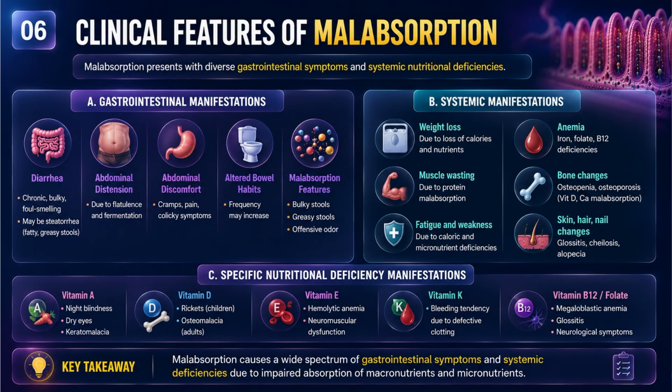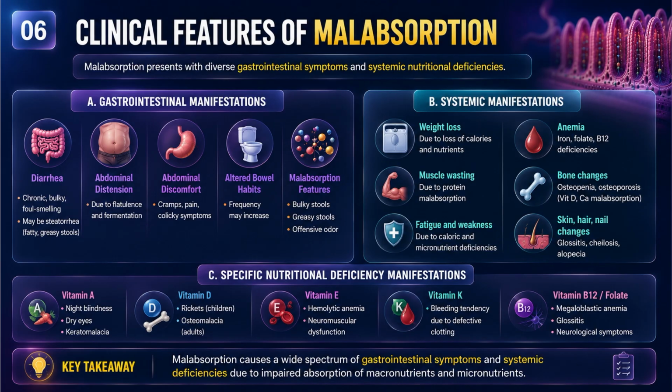Now let's talk about clinical features of malabsorption syndrome. The presentation can vary depending on which nutrient is deficient and how severe the malabsorption is. The most common GI symptom is chronic diarrhea. Patients may pass bulky, pale, oily, foul-smelling floating stools called steatorrhea, which usually suggests fat malabsorption. Many patients complain of abdominal bloating, flatulence, abdominal discomfort, and distension. Weight loss despite adequate food is a very important clue. Because nutrients are not absorbed properly, patients gradually develop weakness, fatigue, and muscle wasting.